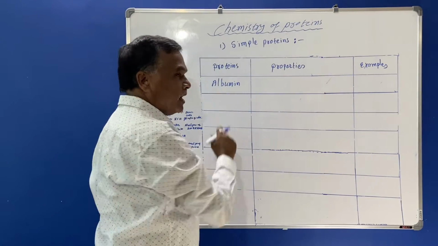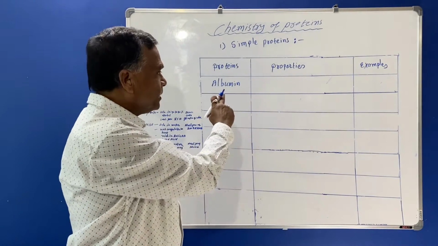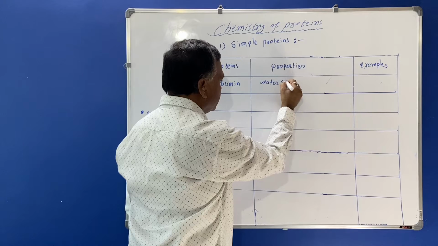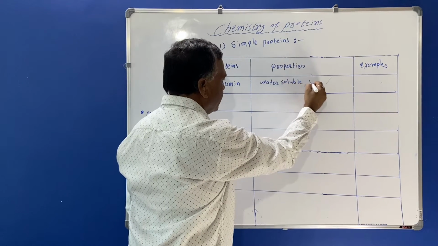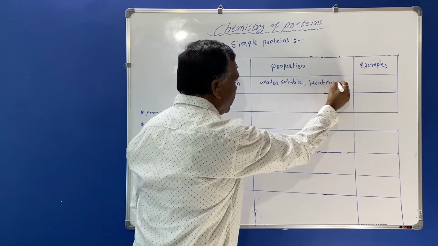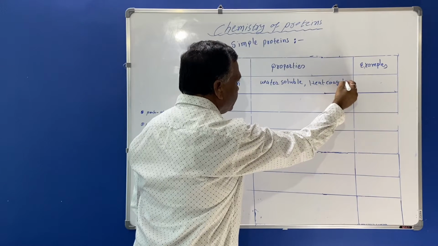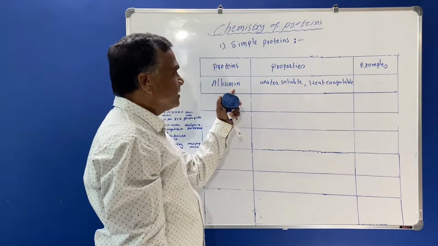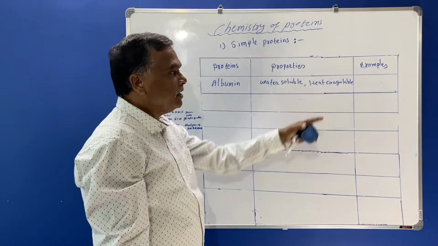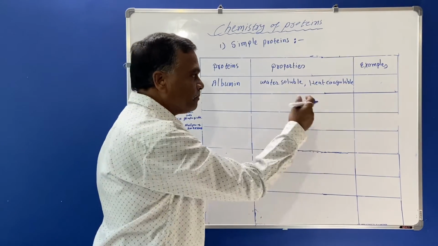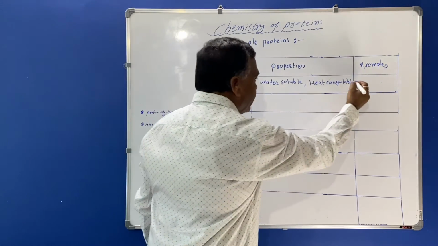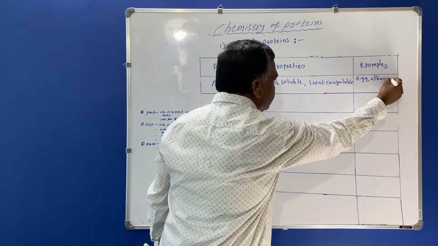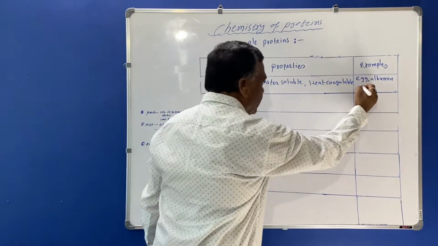What is the name of the protein? Albumin. What are the properties of this albumin? They are water soluble, heat coagulable. So these are the properties of the simple protein known as albumin. They are water soluble and heat coagulable. Examples are the egg albumin, then serum albumin.